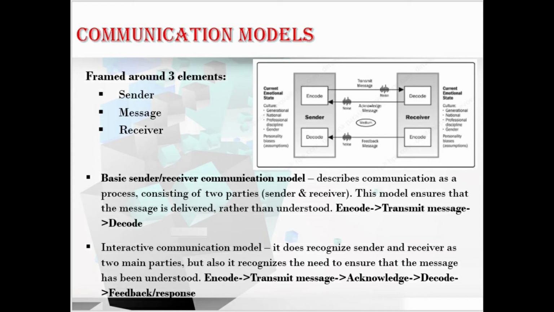Coming to the next model, the interactive communication model. It recognizes the sender and receiver as the two main parts here, but it also recognizes the need to ensure that the message has been understood or not. That is, the process is encoding, transmitting the message, acknowledging, decoding, and feedback and response. Hope you understood this process. And along with this, we have another model of communication, that is cross-cultural communication. It depends on the sender's current emotional state, knowledge and background. It also depends on the personality, culture and biases. Just refer to the diagrammatic representation of these models.